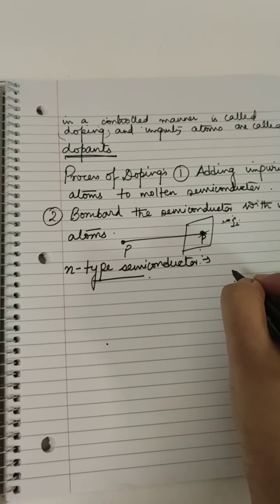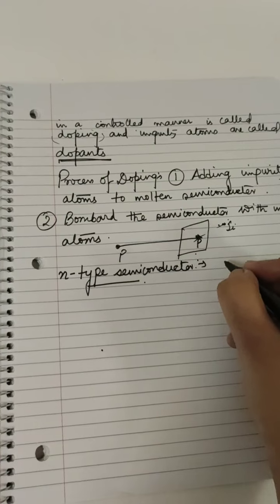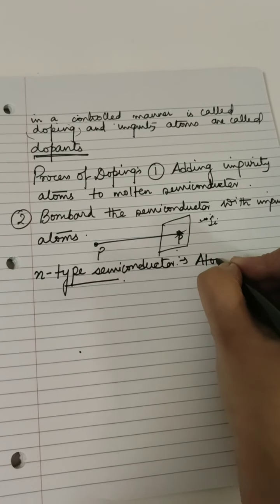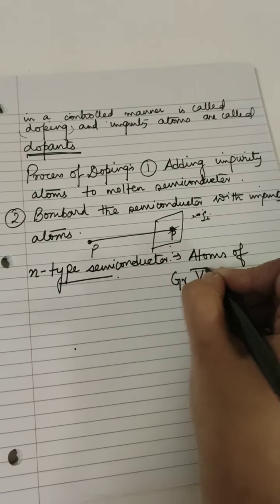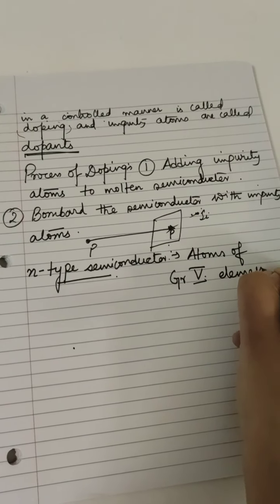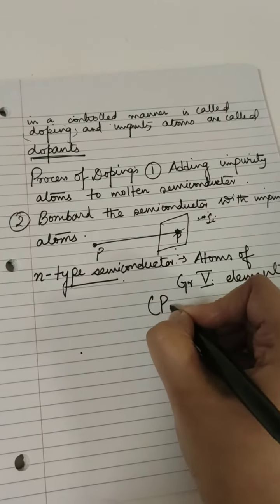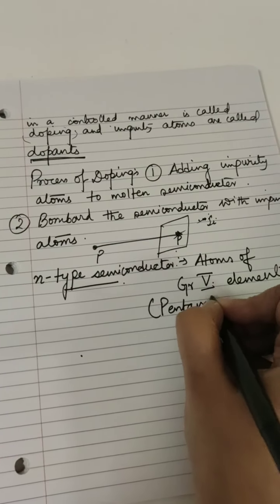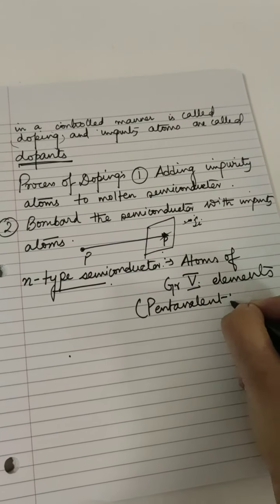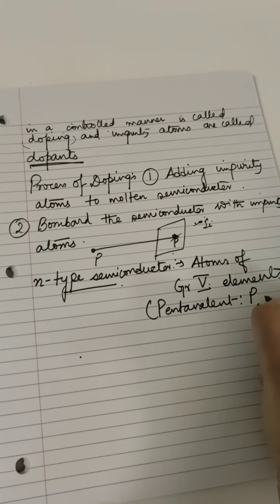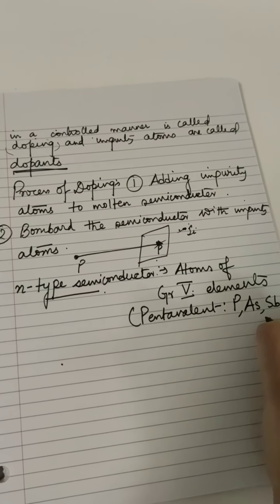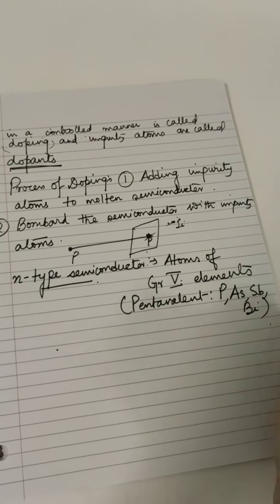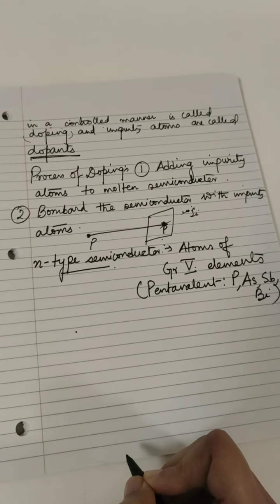Pentavalent impurity means atoms of group 5 elements. They are pentavalent. So what atoms are we using? Phosphorus, arsenic, antimony, bismuth. We can add these.